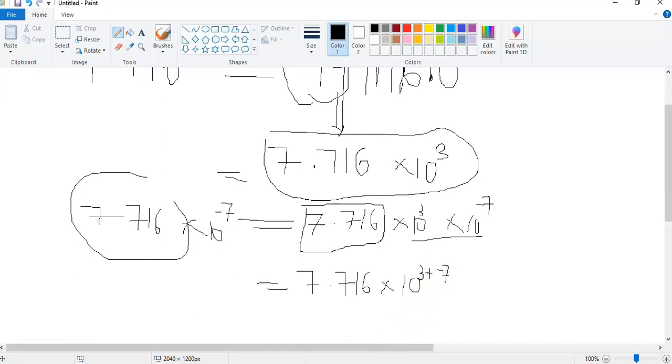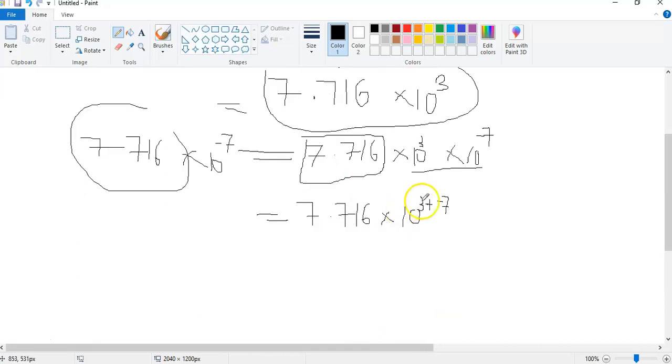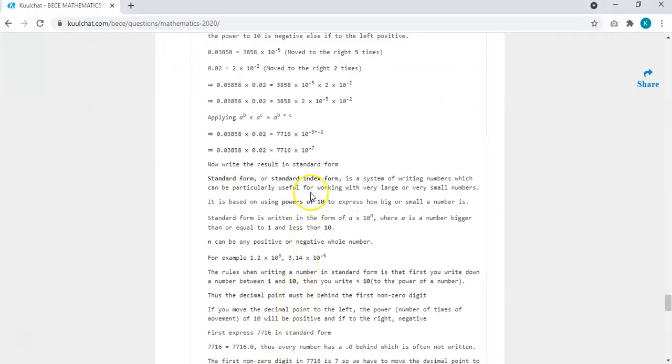Okay, so 3 plus negative 7 is the same as 3 minus 7, which is what? Negative 4. So our standard form is going to be 7.716 times 10 exponent negative 4. Okay, so that will be the answer for that question.